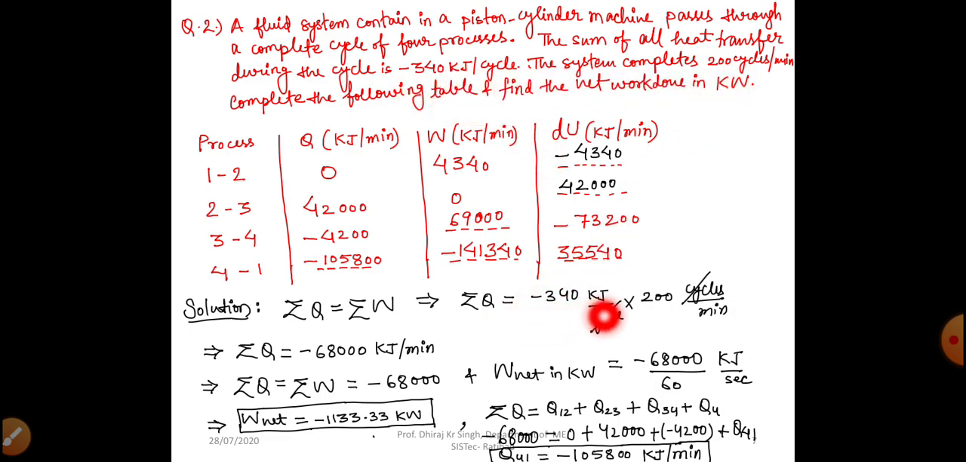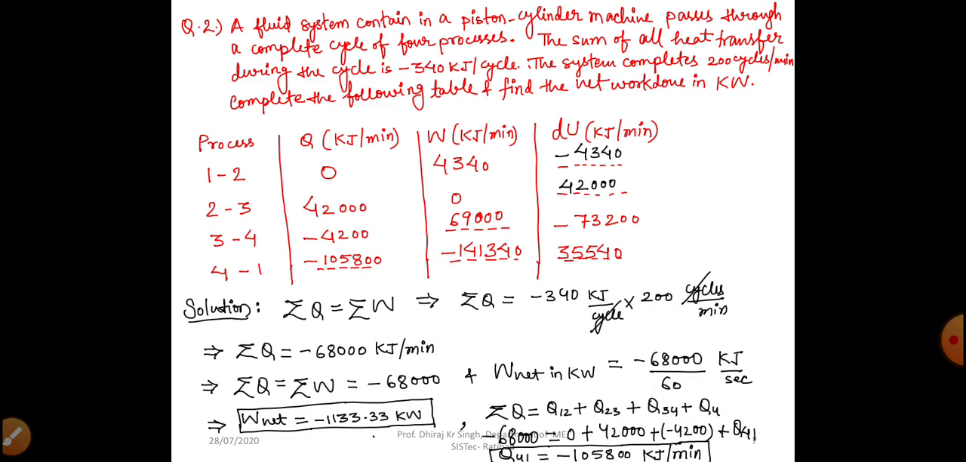So summation Q we can find by multiplying minus 340 with 200. So minus 340 kilojoule per cycle into 200 cycles per minute. Cycle will get cancelled out, and we get summation Q equal to minus 340 into 200. So our value of summation Q will be minus 68,000 kilojoule per minute, right? Here we want to find the net work done in kilowatt. Kilowatt means kilojoule per second. But what we have got here is summation Q in kilojoule per minute. So if we want summation Q in kilojoule per second or kilowatt, then we have to write 60 seconds in place of minute, right?